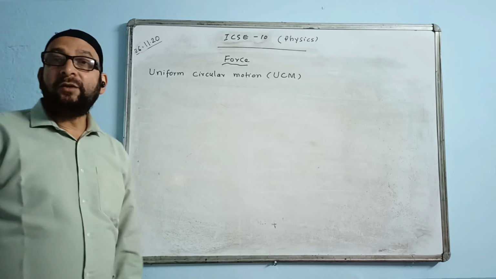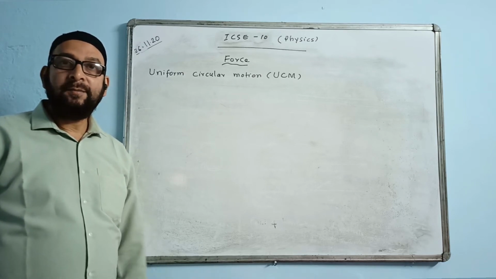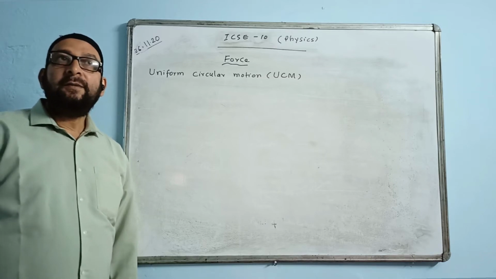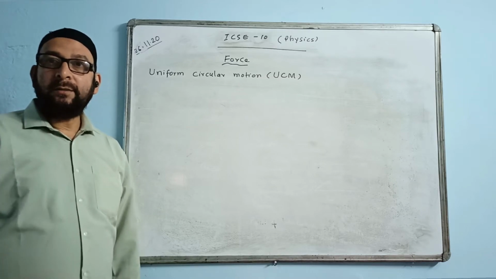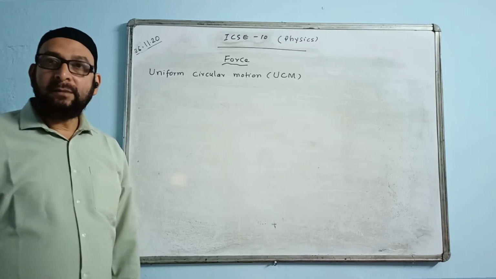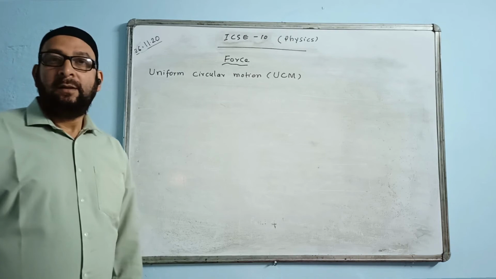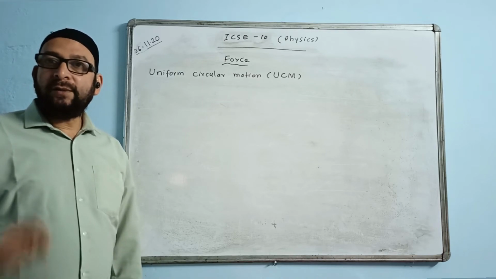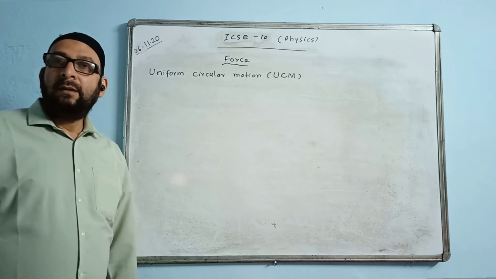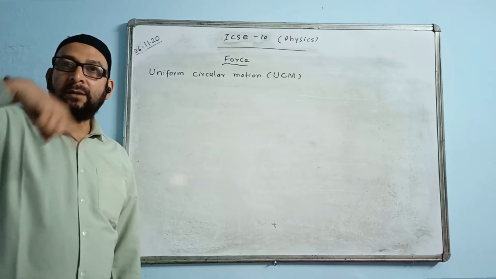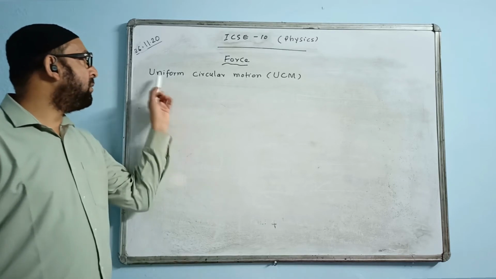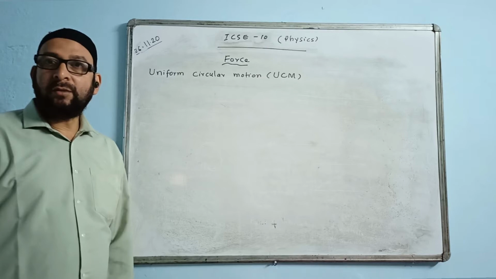Okay. What is a uniform circular motion? Definition of this: we say the motion of a body with constant speed along a circular path is called a uniform circular motion.